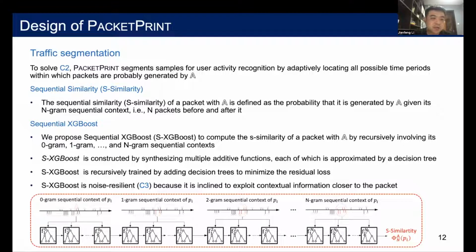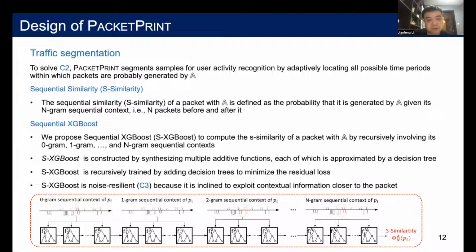To solve the challenge caused by invisible boundary, PacketPrint adaptively segments samples for user activity recognition. It locates all possible time periods in which packets are probably generated by A. To this end, we propose sequential similarity, or S-similarity for short. It is used to quantify how likely a packet is generated by A given its n-gram sequential context.